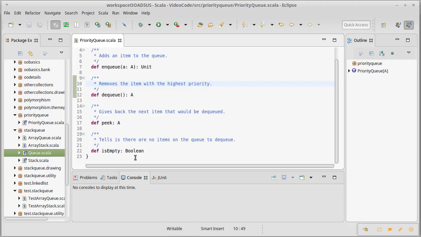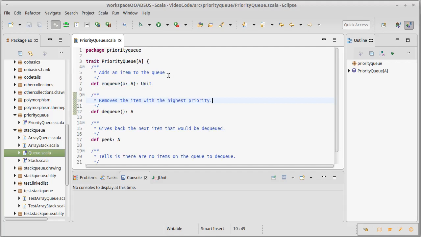Now we need to ask how we're going to implement it, because an abstract data type can be implemented in many different ways. Just like I can implement my regular queue with either an array or a linked list, I can implement a priority queue with either an array or a linked list. Not only that, but I can implement them in two different ways. If I go with a linked list, I keep the elements in that linked list sorted, so that the highest priority thing is always at an end ready for me to take off.